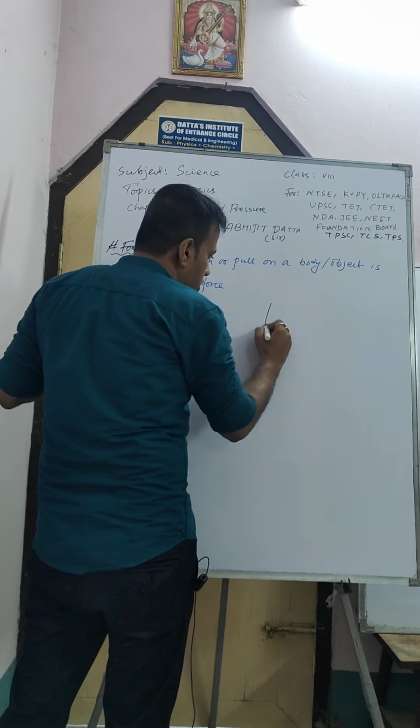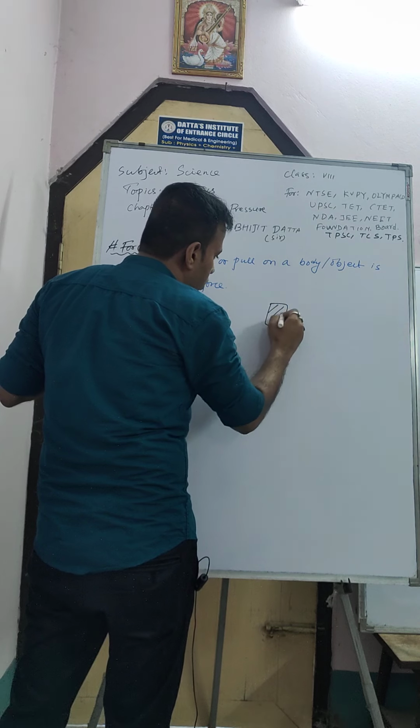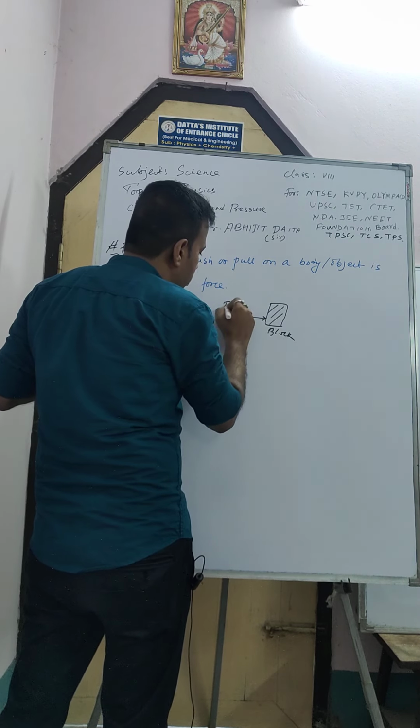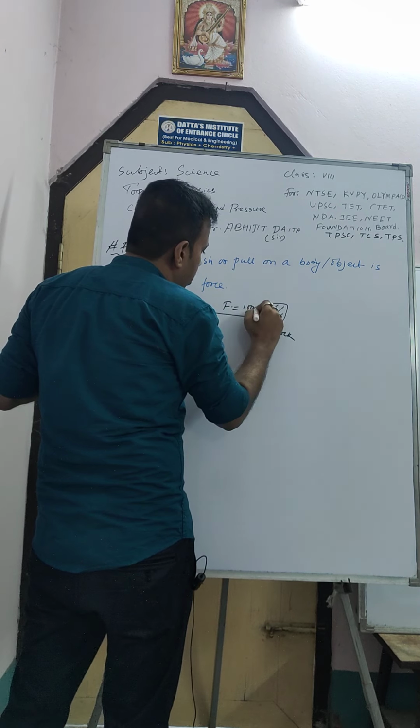Suppose for example there is one block and I apply force here, 100 Newton.